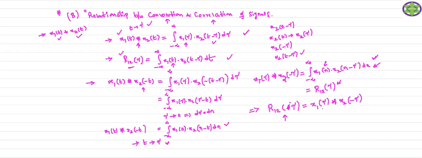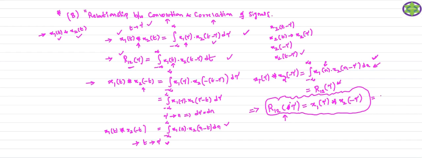In that, one signal is x1 of tau. How can you get x1 of tau? You just replace t by a dummy variable, so that I can get x1 of tau. And how can you get x2 of minus tau? You just replace x2 of t by x2 of minus tau. So to get the cross correlation function, you just convolve the two signals in this fashion.